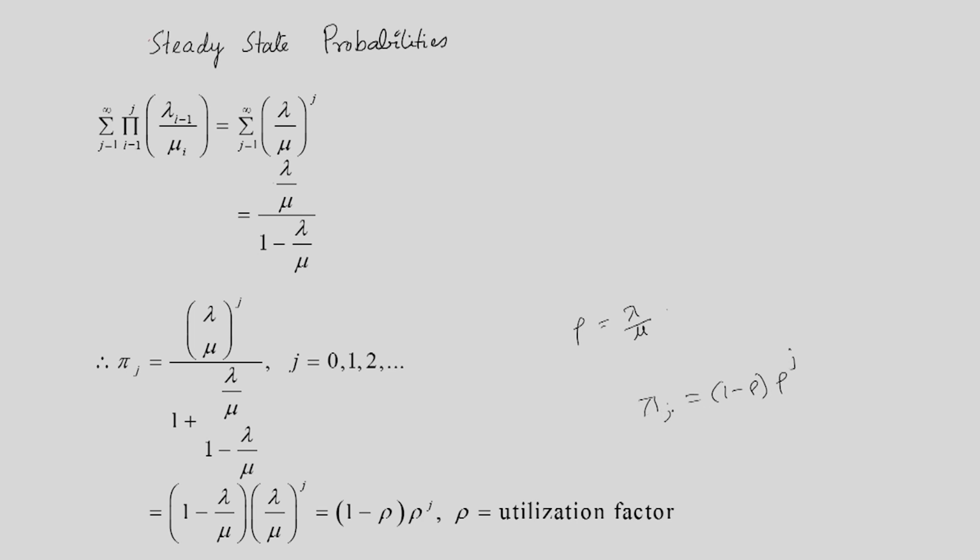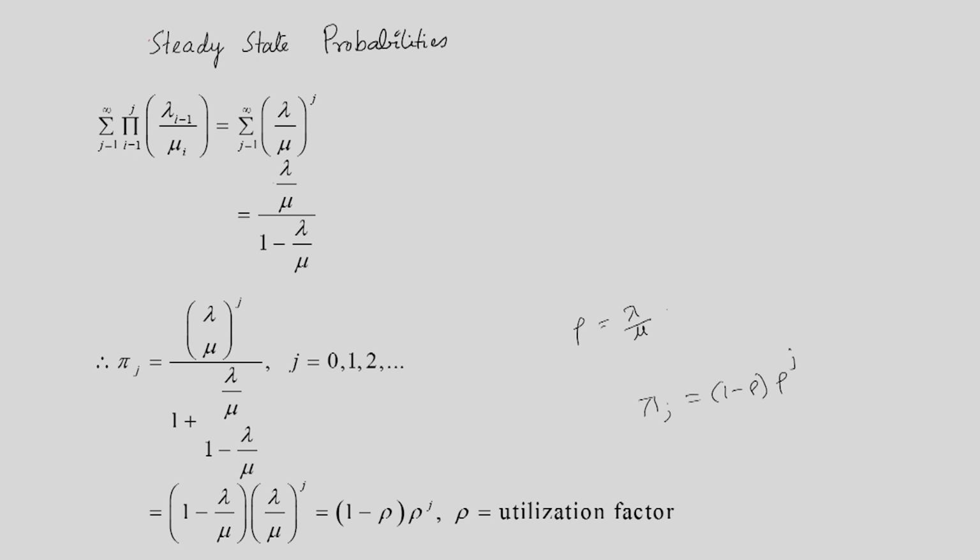This probability mass function is distributed as the geometric distribution with parameter rho, and this is the steady state probability for the M/M/1 queuing system.